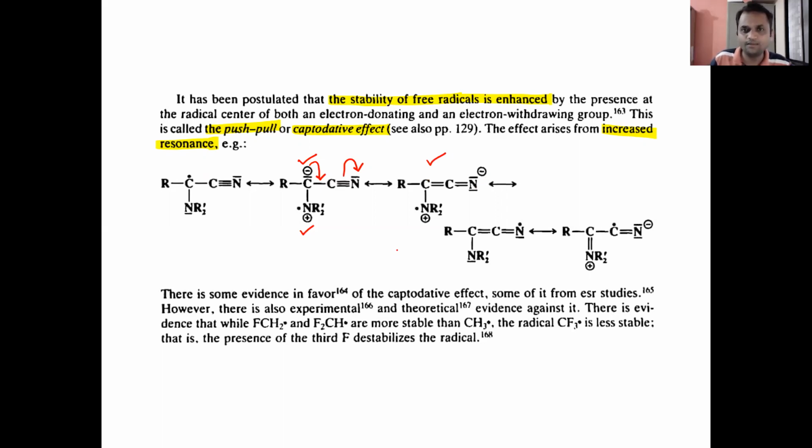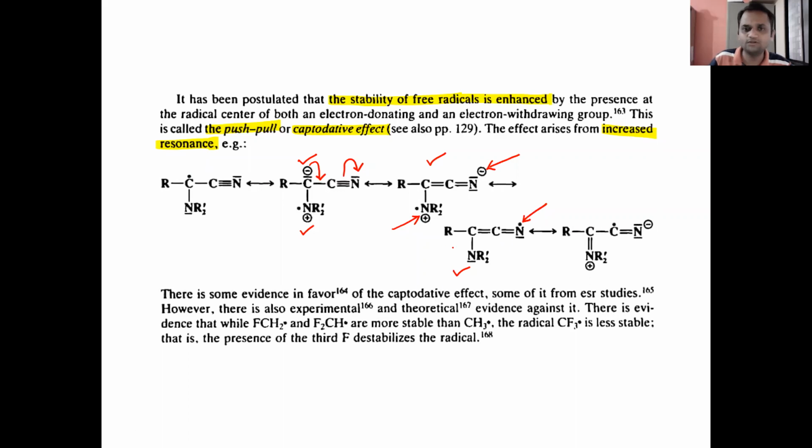Now, in the second case, if we give one electron from this nitrogen to this nitrogen, there is a complete lone pair, and that nitrogen has only one electron, therefore it is an N radical.